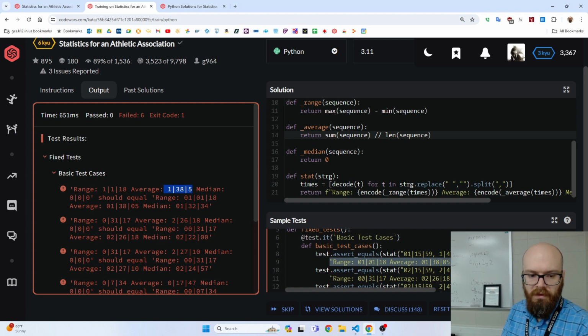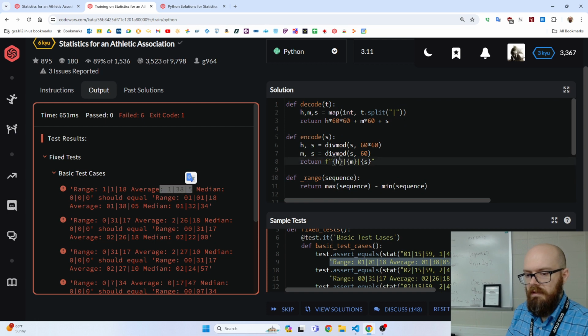Average 138.5, yes, except you'll notice that we are missing the guaranteed 2 digits for each slot. Like if you look at a scoreboard, a digital basketball score or something, it'll say 09 when you have 9 points because they've got 2 slots. So we need to do that. My 1118 should be 010118, and the same thing that I just noticed on that average. So how are we going to do that? I believe you go 02 to say like it's 2 and it's filled with 0's.